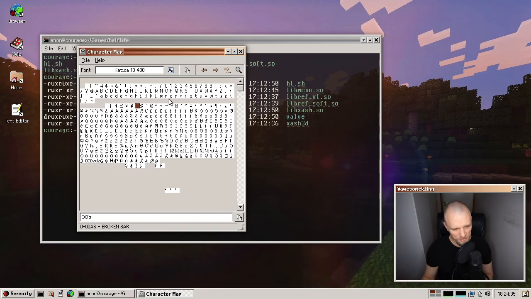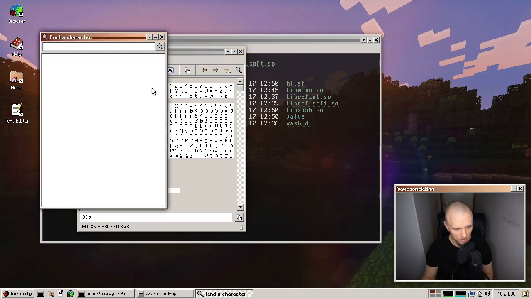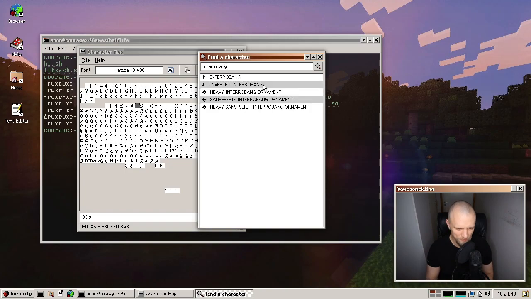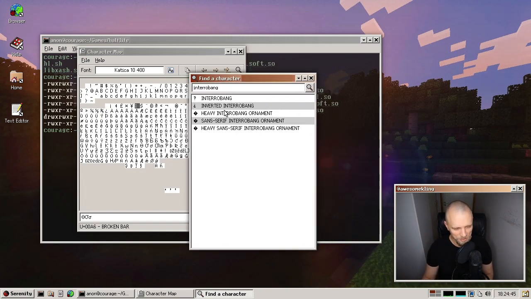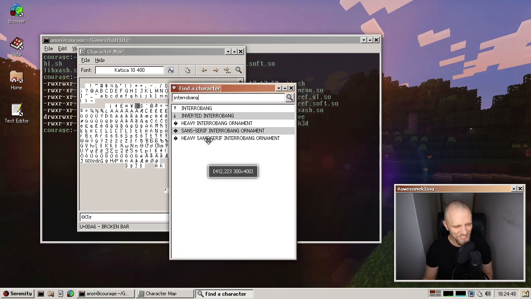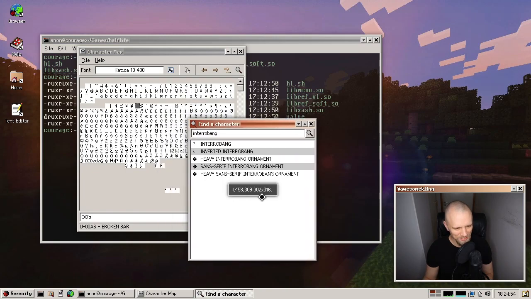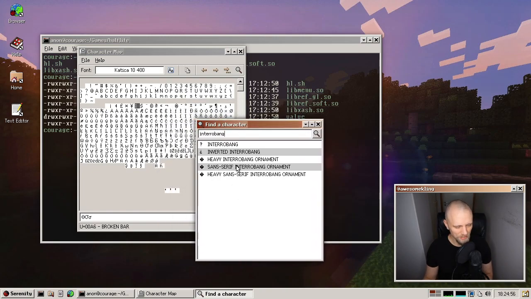Well, it would be nice to have something that allows me to search for a character by name. Oh, look, maybe we actually have that. Can I search for Interrobang? I can. Oh my goodness. Okay. I gotta try using these apps more. I actually didn't play with this one other than just opening it and taking a look. So that's really awesome that it allows me to search. Thank you very much, Sam, for adding this super sweet character map app. It reminds me of the char map application in Windows 95, which was really sweet.